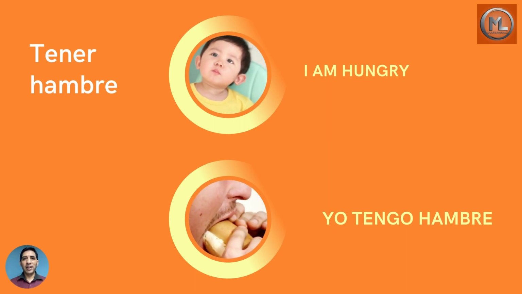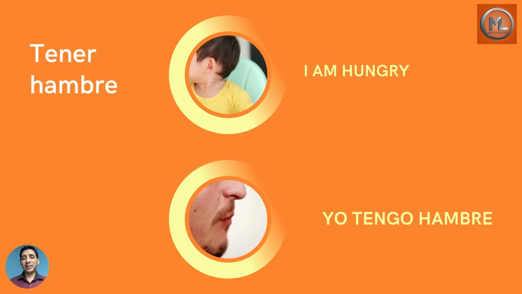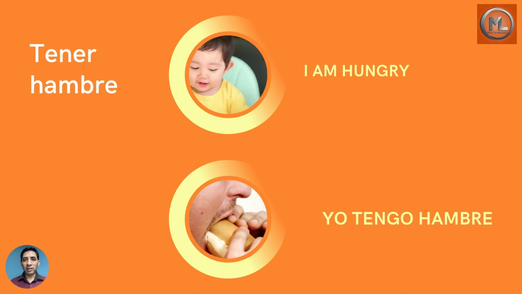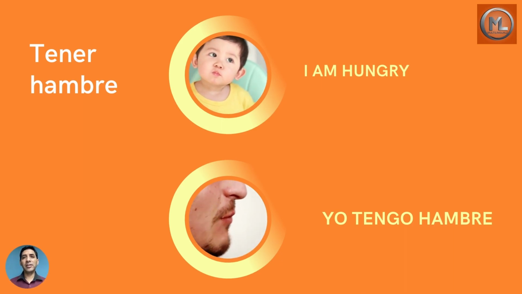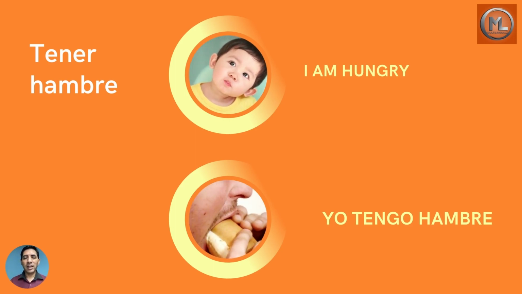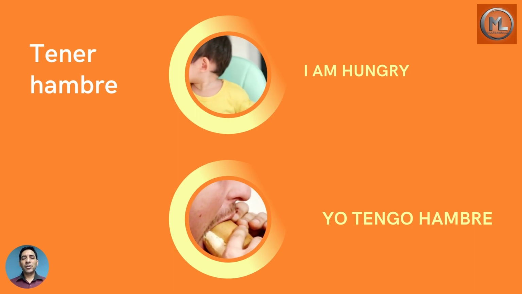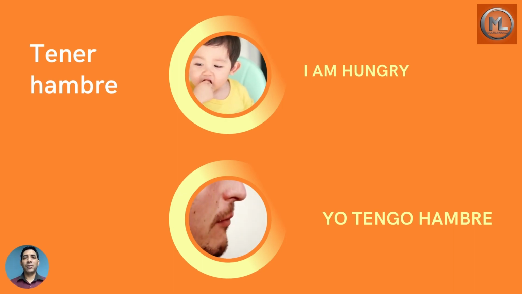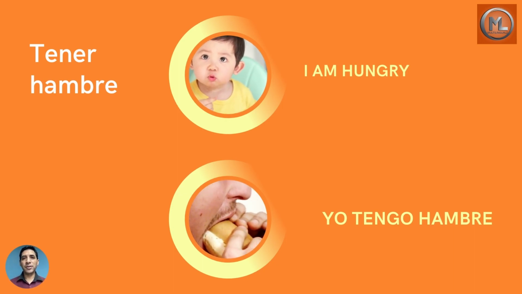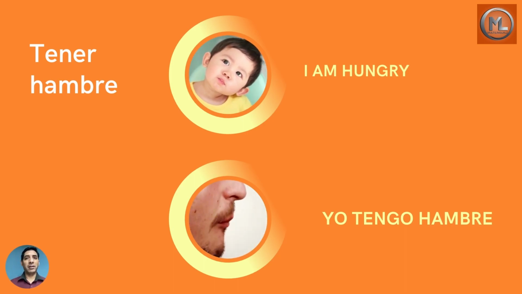Tengo hambre. You never say yo soy hambriento. That does not make any sense at all. Yo soy hambriento is one of the things that we often hear from foreigners, but it doesn't make sense. They would laugh at you. Also, we cannot say estoy hambriento. It is correct, but it's weird. So the correct, normal form that we use is tengo hambre, without even the pronoun.